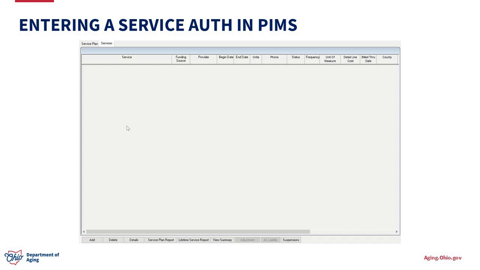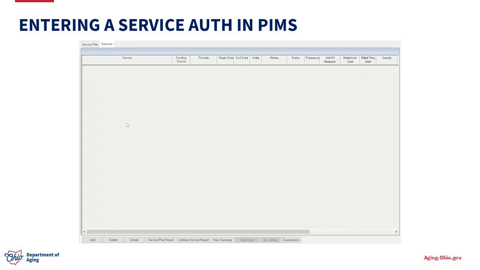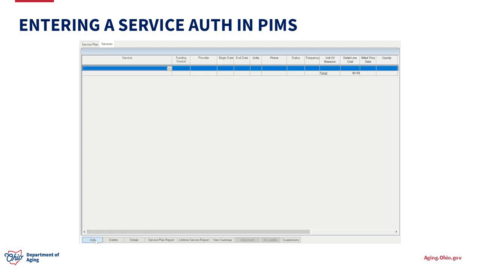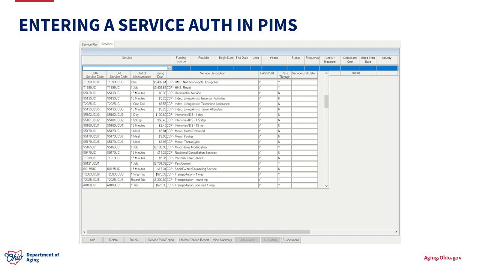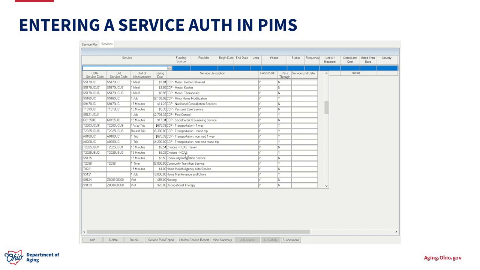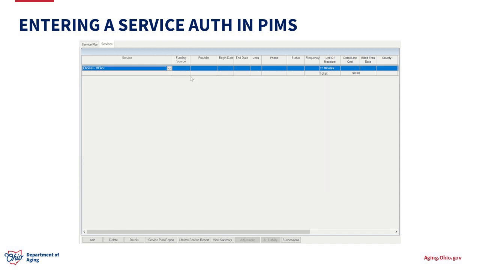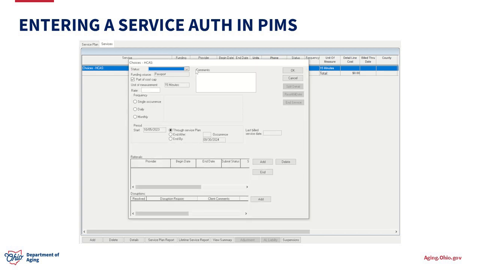Here's a quick tutorial on entering a service authorization into the service plan. Okay, we're in the individual service plan, and we're in the second tab labeled Services. And now we want to add the Choices Home Care Attendant Service to the service plan. So we're going to start with adding the line, choosing your service like you typically would when adding a new service. We're going to choose Choices Home Care Attendant Service, funding source Passport, and then we're going to double click in here so we can add more details.